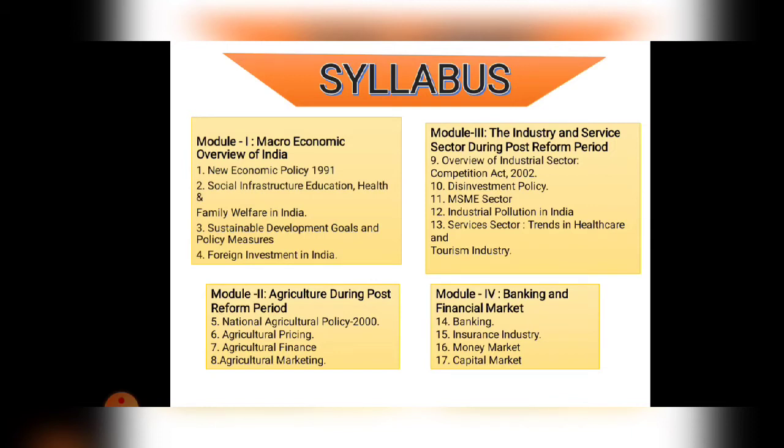Okay, so let's move forward. In the next slide we are going to discuss the paper pattern of Mumbai University for TY BCom. So what is the paper pattern? The paper carries 100 marks. The whole paper is divided into 6 parts, meaning a total of 6 questions, and all questions are compulsory and carry 15 marks each.